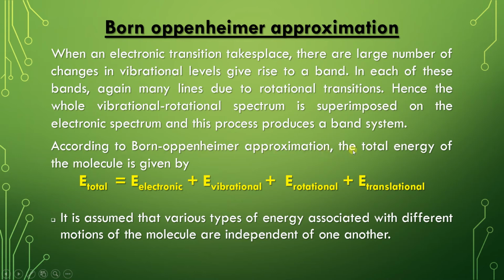According to the Born-Oppenheimer approximation, the total energy of the molecule is given by E electronic plus E vibrational plus E rotational plus E translational. So the total energy of the molecule is the sum of the electronic, vibrational, rotational and translational energy levels. It is assumed that various types of energy associated with different motions of the molecule are independent of one another.